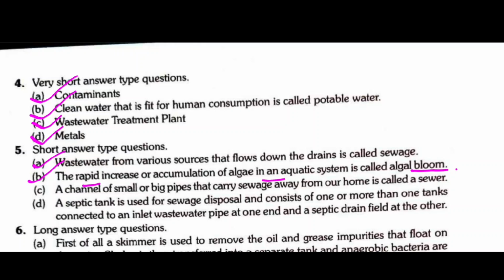Then what is sewer? Question number C. A channel of small or big pipes that carries sewage away from our homes is called a sewer. D, what are septic tanks? A septic tank is used for sewage disposal and consists of one or more tanks connected to one inlet wastewater pipe at one end and a septic drain field at the other.